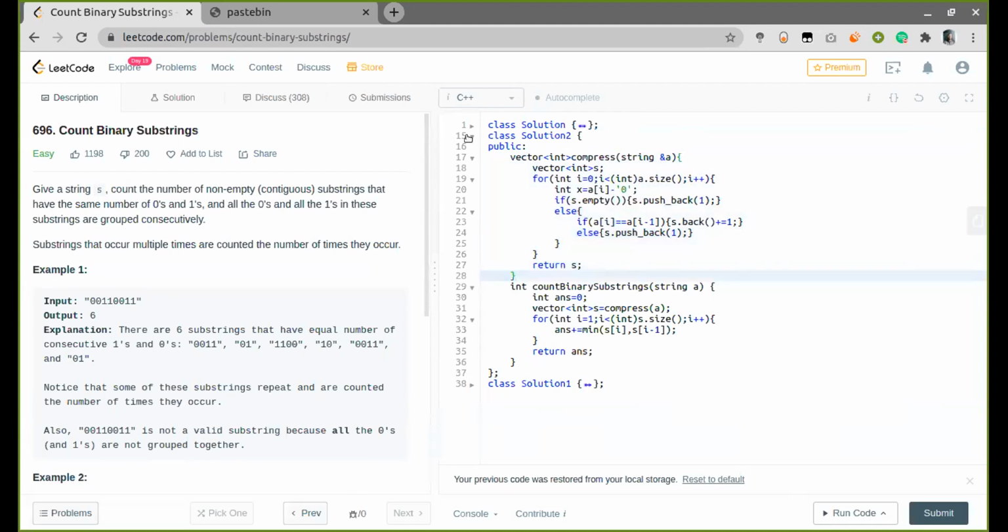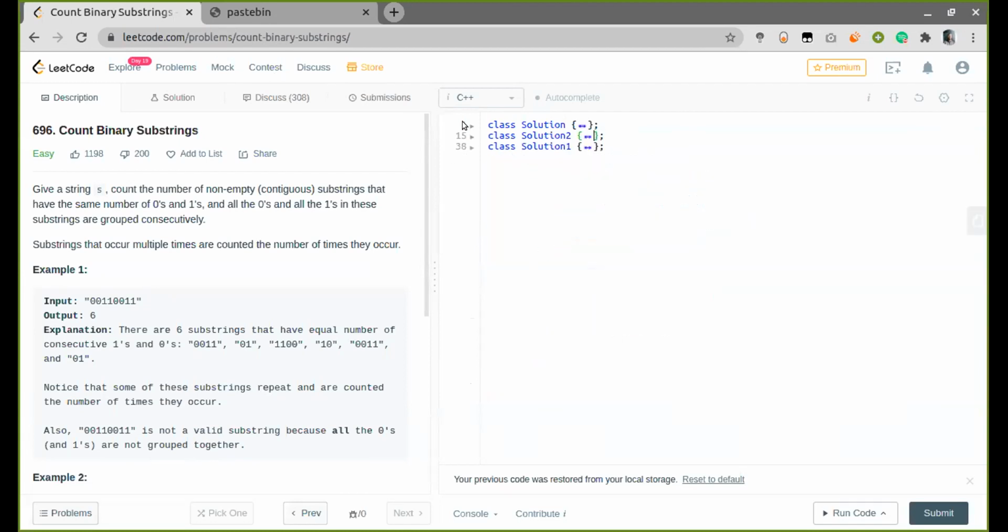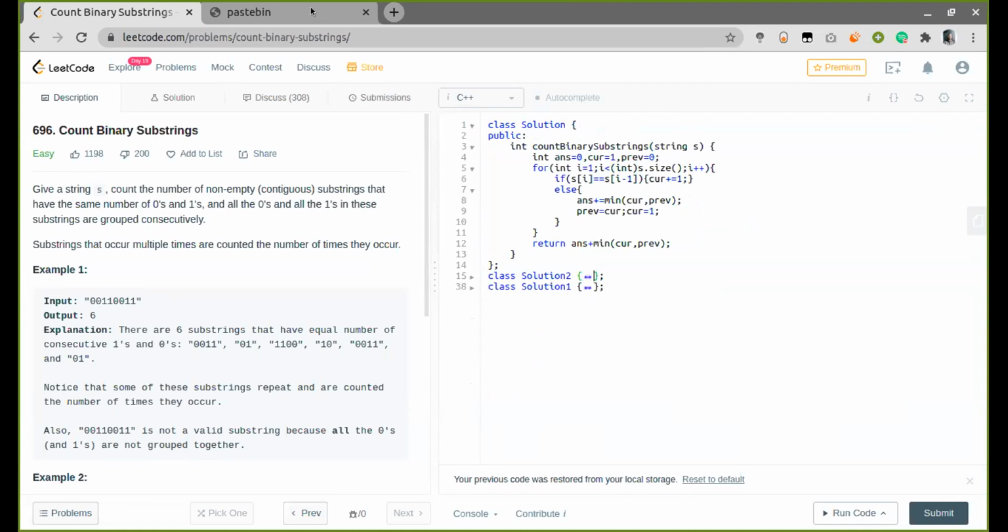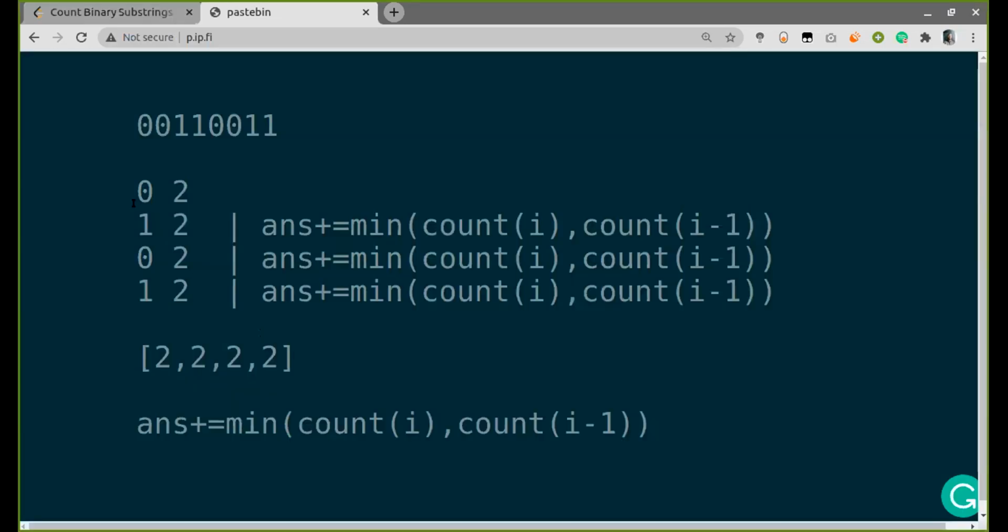So what we can do is, if we see this vector, we can always count the continuous stream of characters. And whenever we switch the character, we just have to choose the previous two counts of the different characters, I guess.